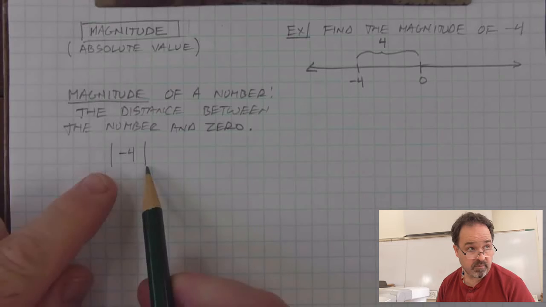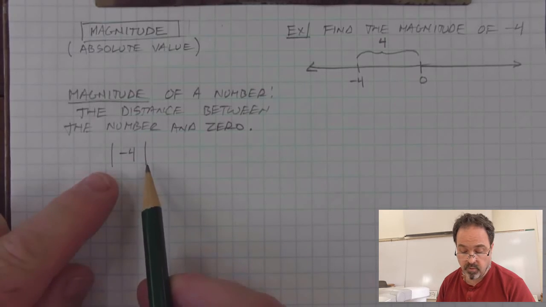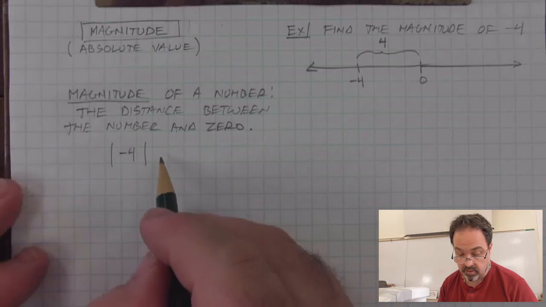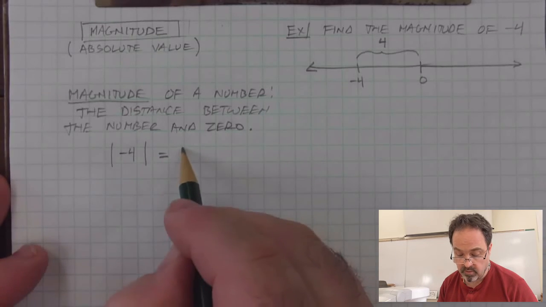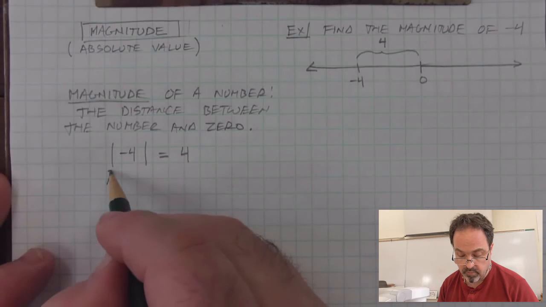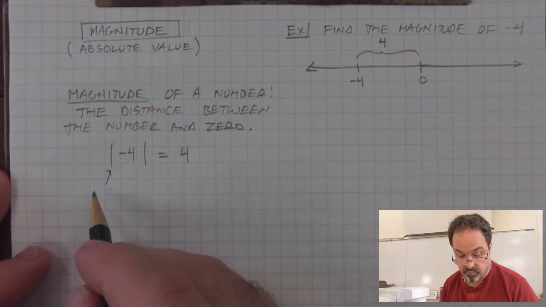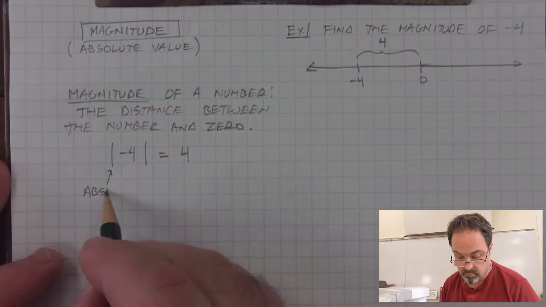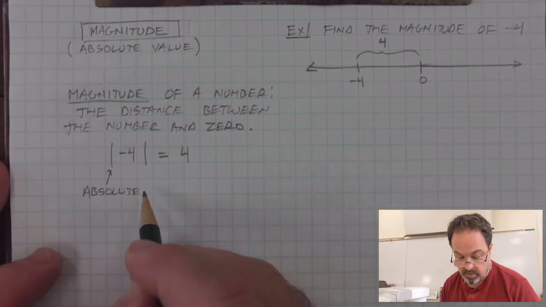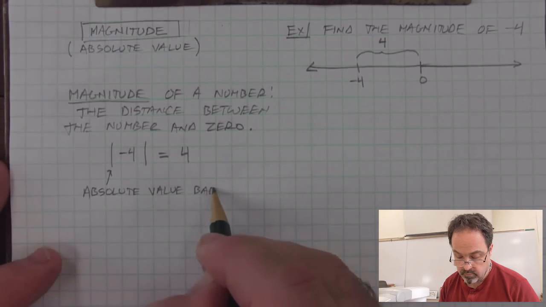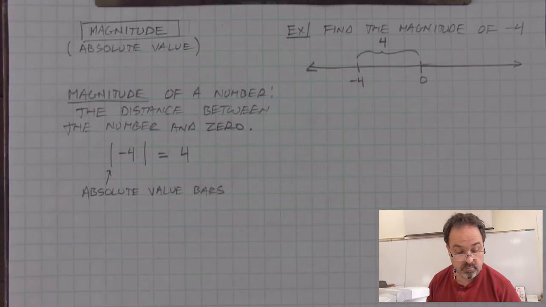So using this symbol, I'm writing down the magnitude of -4. And I can evaluate this because I know that it is +4. We can call the use of this particular set of parentheses, this symbol, absolute value bars, or magnitude bars.